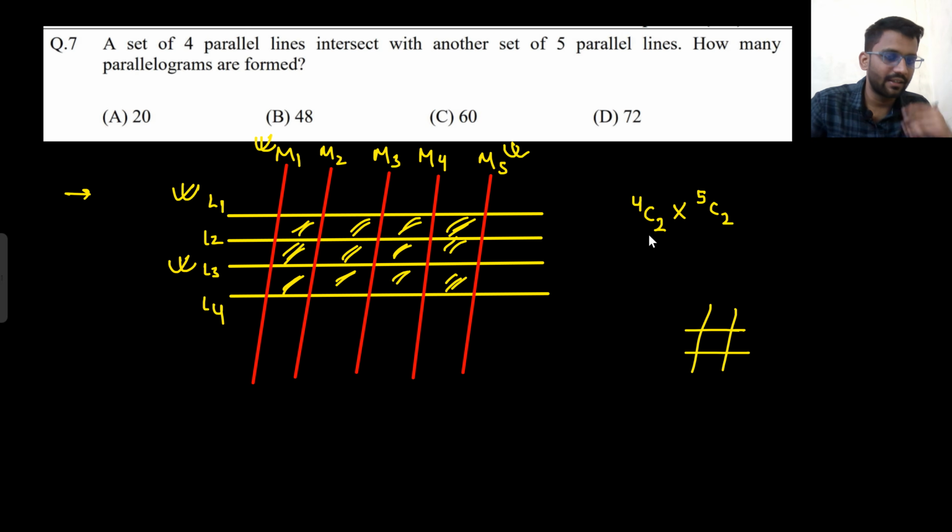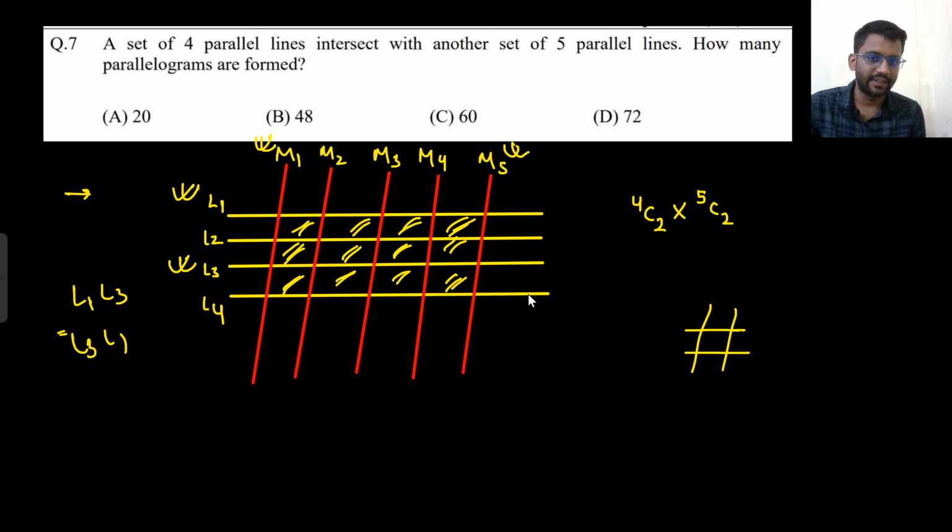Now why did I write combination? Why did I not write permutation? Because in permutation there is an importance of order, right? But here there is no importance of the order, because if you take L1 L3 or L3 L1, both are the same only. So that's why I take combination. Okay.